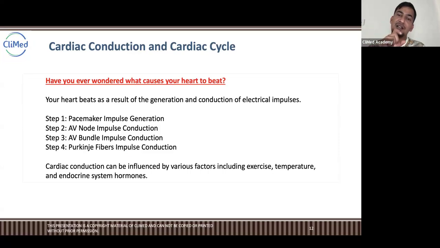The impulses pass through the AV node, go to the bundles, and through the bundles go to the Purkinje fibers, and there they generate the impulses in the cardiac walls on different sides of the heart, left side or right side. That causes the contraction or relaxation of the heart.